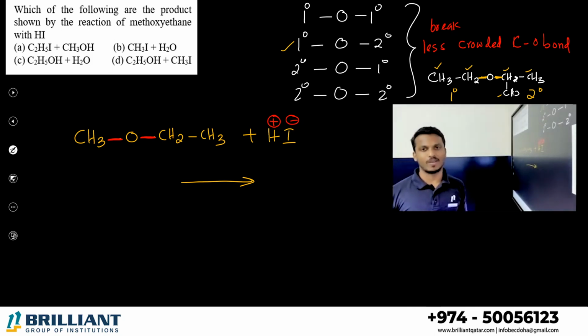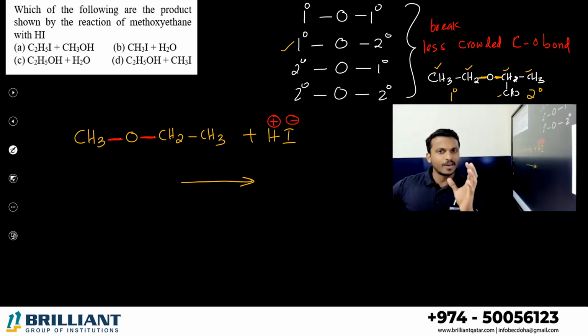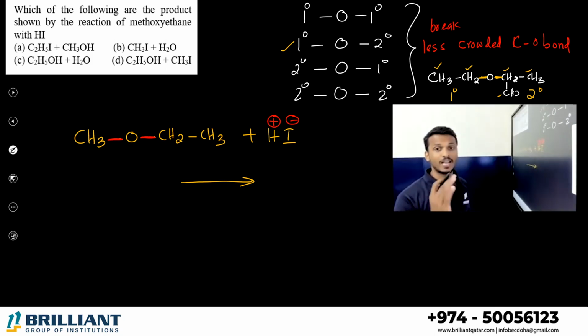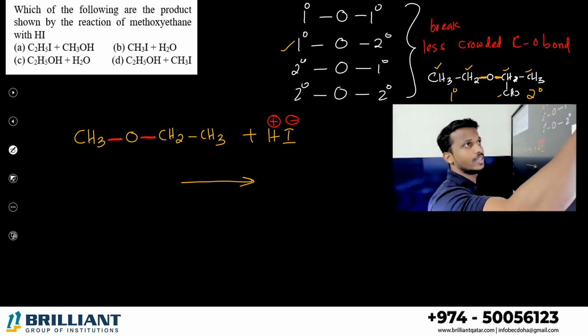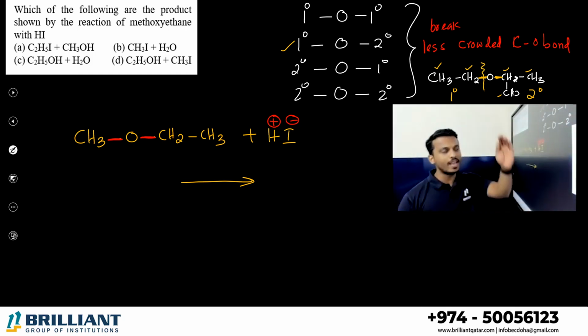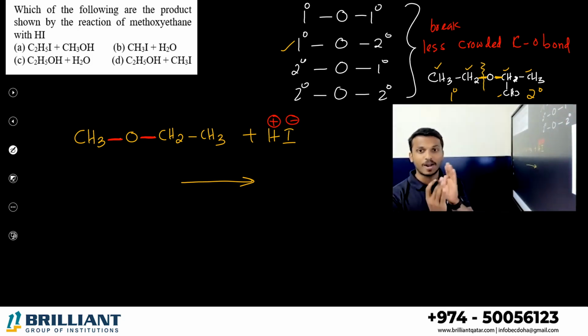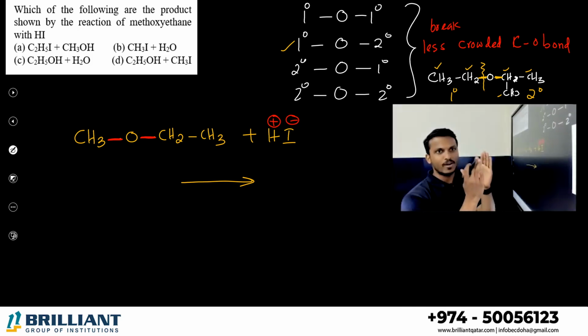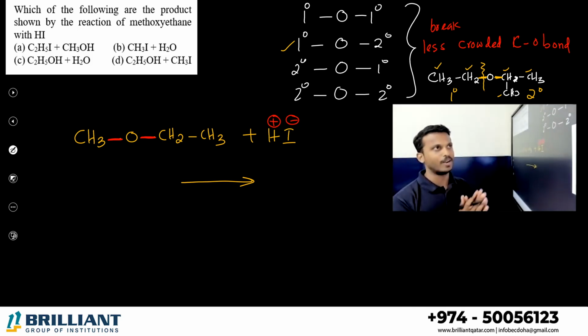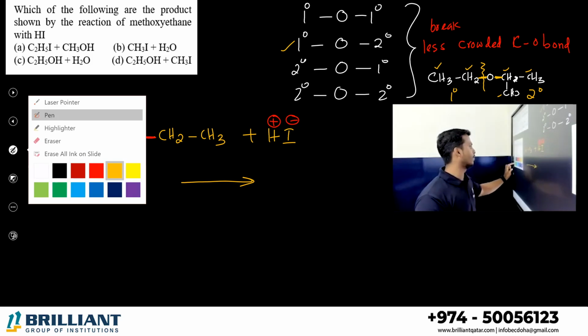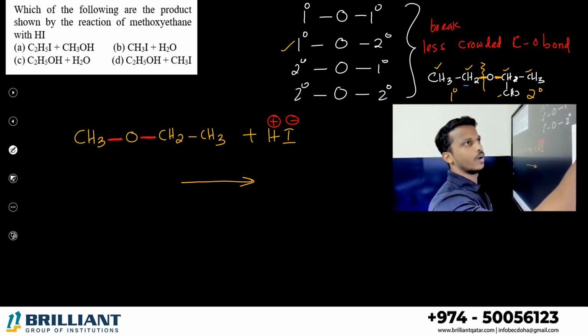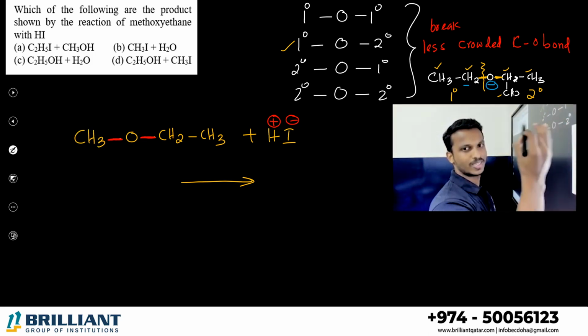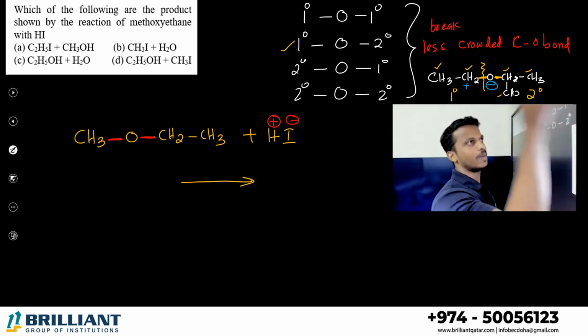In such cases, the less crowded part's C-O bond, you break it. Which is the less crowded part? We can say this C-O bond. You have to break this C-O bond, because on the left side there are only 2 carbons, on the right side 3 carbons. If you break it, oxygen will be negative because it is a highly electronegative element, and carbon will get positive.